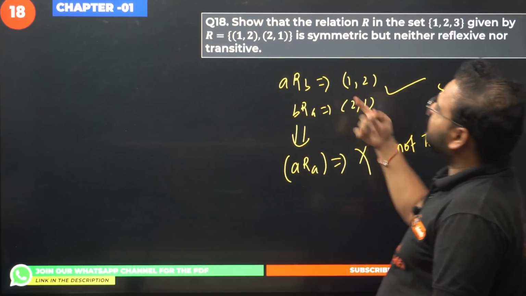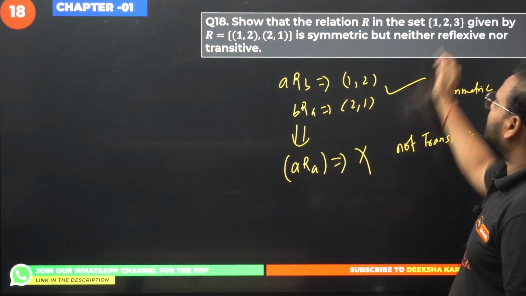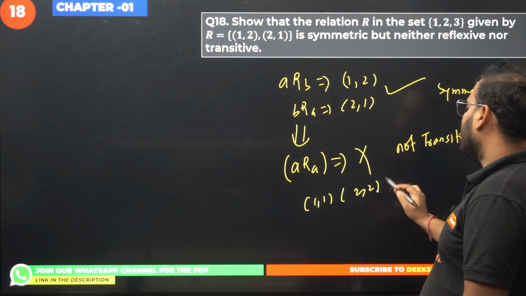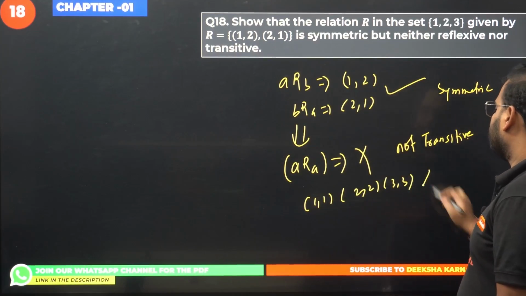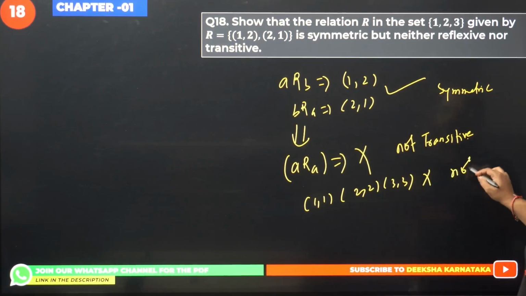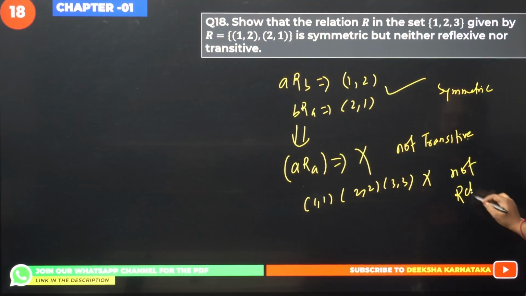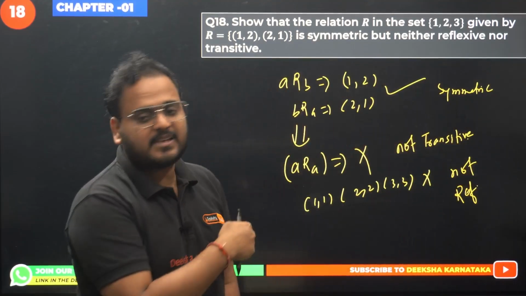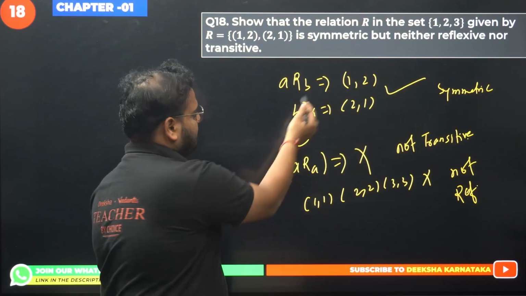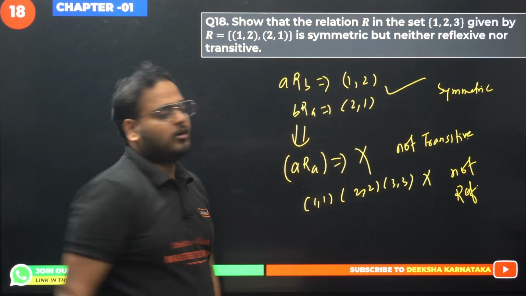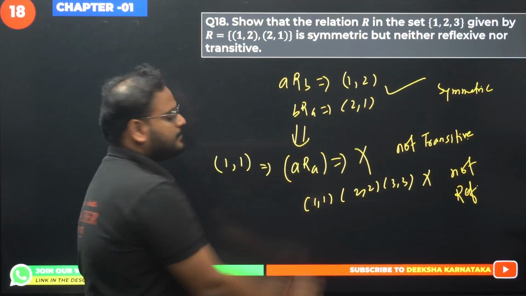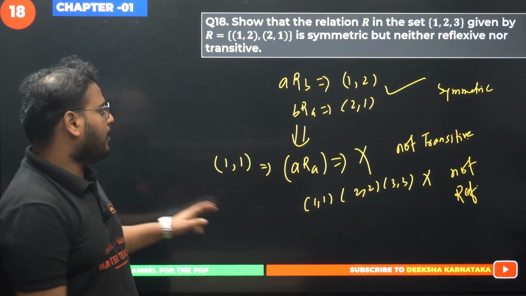And it is not reflexive because we don't have 1 1, we don't have 2 2, and we don't have 3 3. This is all missing, it means not reflexive. Please check. So you don't have 1 1, 2 2, 3 3, hence not reflexive, and you don't have 1 1 over here, so not transitive. You don't have 1 1 over here. Please check, guys. So this is your answer, 2 marker.